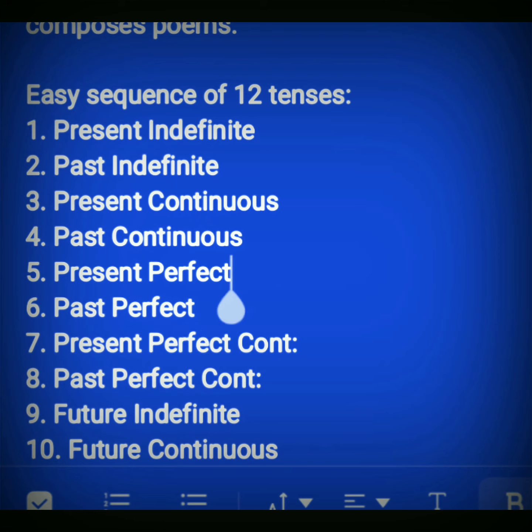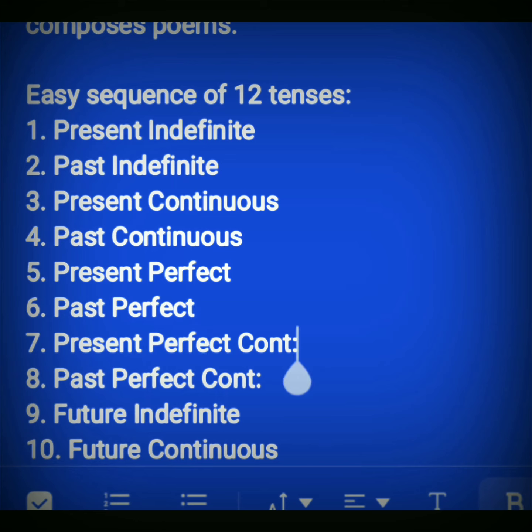So in the present perfect tense, if I make a sentence, I have written a story. Then in the past perfect, I have to say, I had written a story. There's a slight difference. Here in this tense, I have to use the helping verbs have and has. And in this past perfect tense, I have to use had only. There's a slight difference of helping verbs only. That's why they are easy to understand. Okay, you can understand them easily.